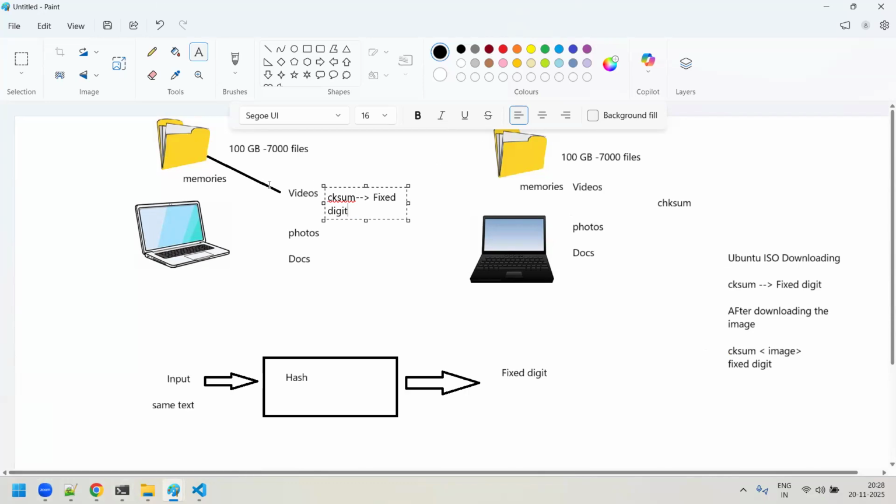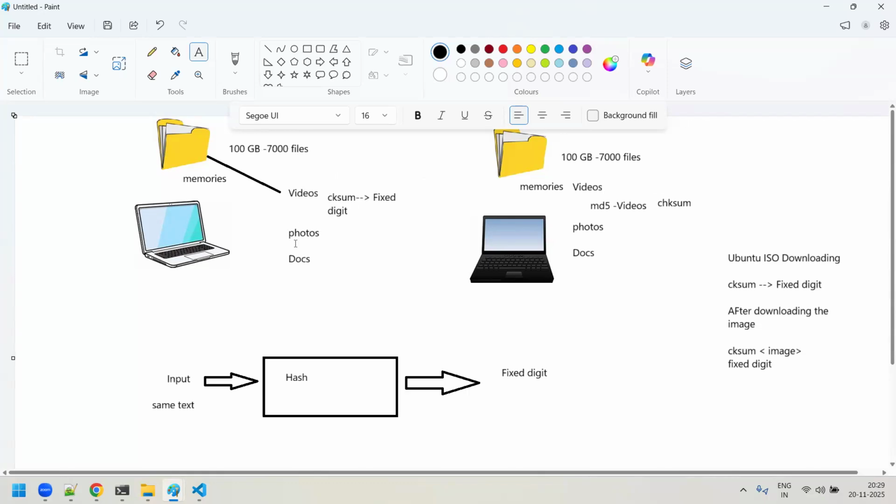Now when you copy this whole folder from here to here, you run a checksum with cksum or the MD5 algorithm on the same videos folder. You get some fixed digit value. When you compare the fixed digit values here and here, if both are the same, it means that the entire video folder is proper and correct. All the files under the videos folder are exactly the same.